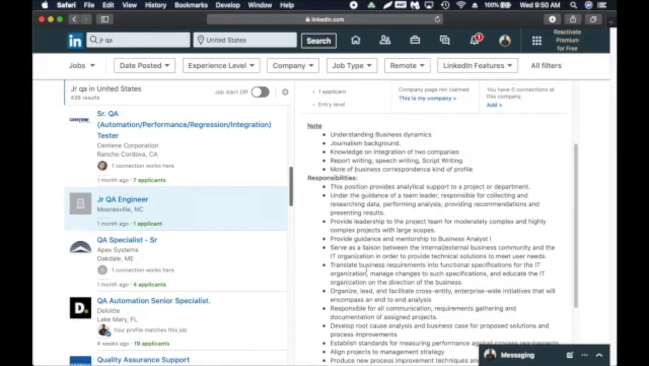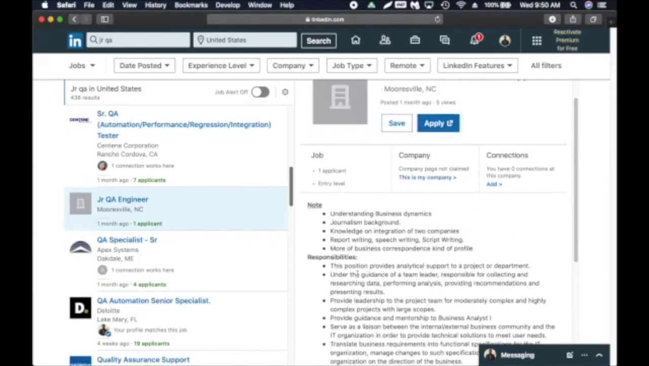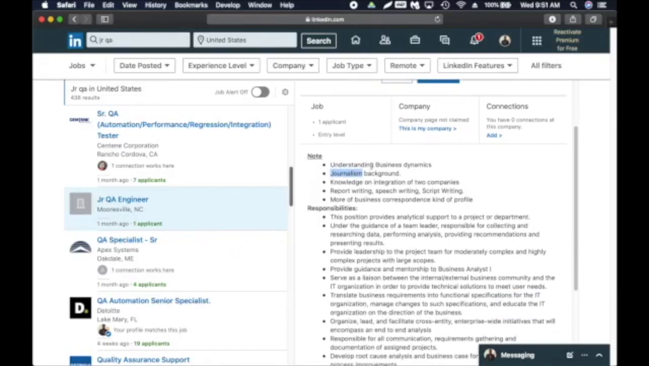I don't even see any requirement, meaning time wise, how long experience you need to have, understanding of business dynamics, journalism background. So if you look at this, they're looking for somebody with journalism background, not even someone with a technical background. So go through this. Of course, not everybody is going to fit into this category, right?